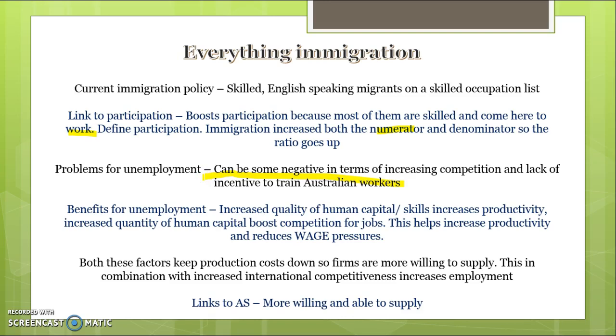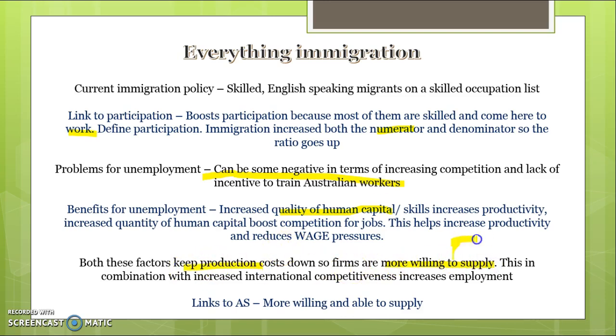But if you are getting a longer question on unemployment, most of the benefits are there are benefits for unemployment. So the key thing is that immigration increases the quality of human capital. They bring skills here, which increases our productivity. They increase the quantity of human capital as well, which boosts competition for jobs. So that increased competition for jobs helps to boost productivity and helps to reduce wage pressures. Both of these things keep production costs down, which make firms more willing to supply.